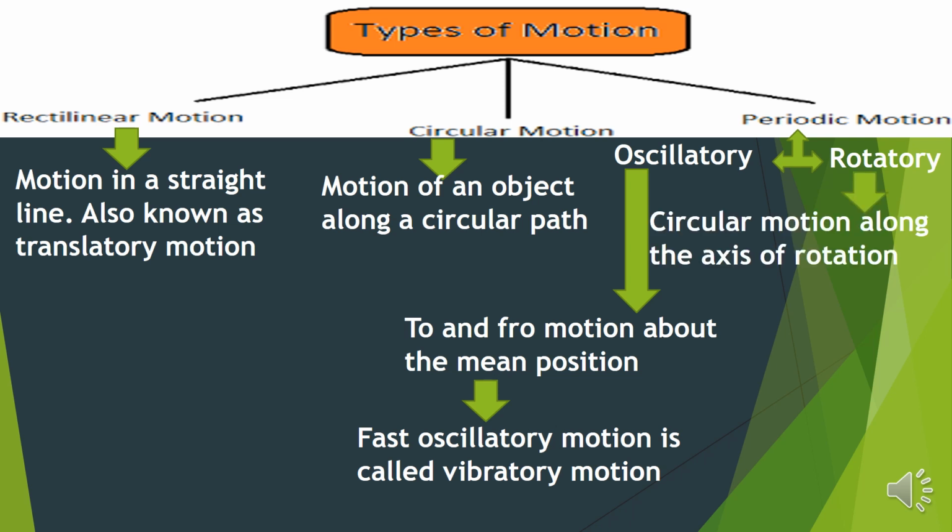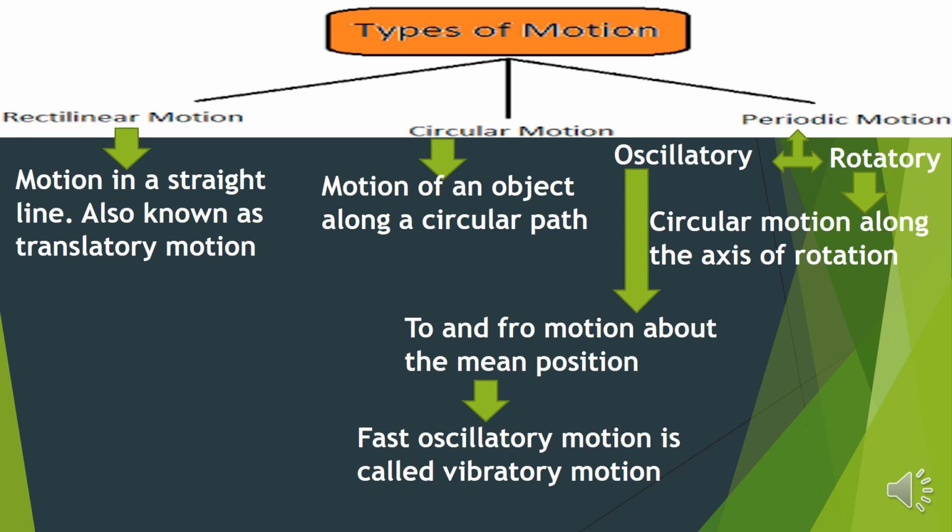Yes, the circular motion along the axis of rotation. Here also there is a mean position, that is the axis of rotation. Now instead of going and coming back, it was taking up one full circle. Then we also saw the examples. So for rectilinear motion, you can say any motion along a straight line. If you walk along a road, the vehicles moving along the straight road, all these were examples for rectilinear motion.